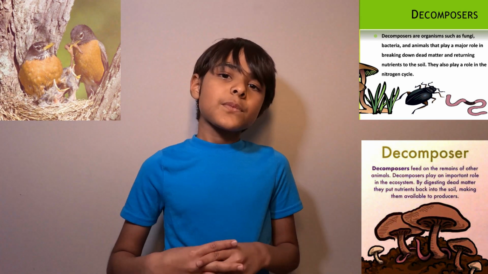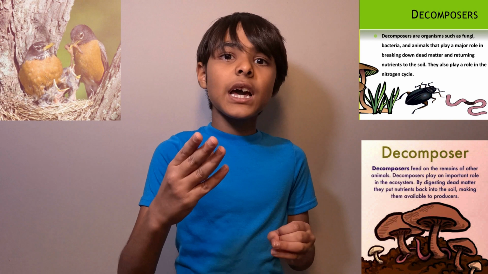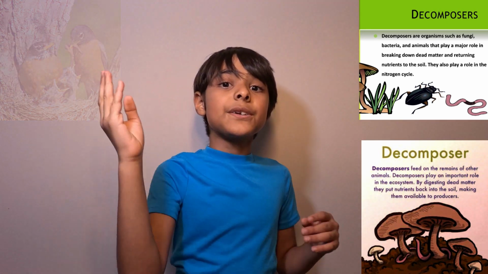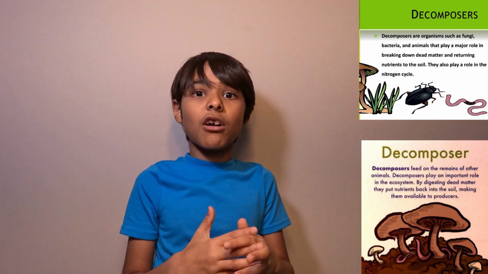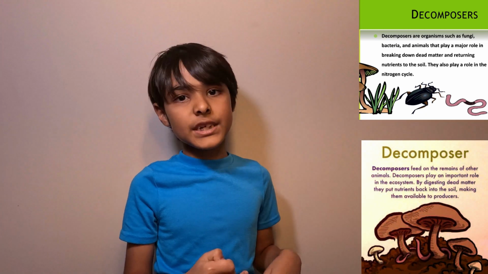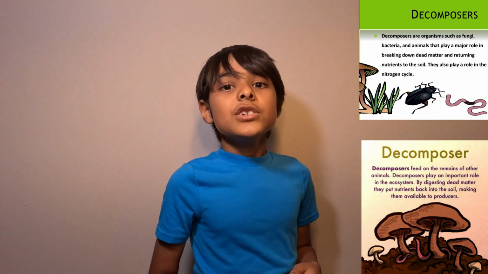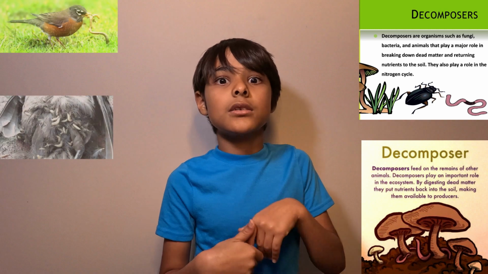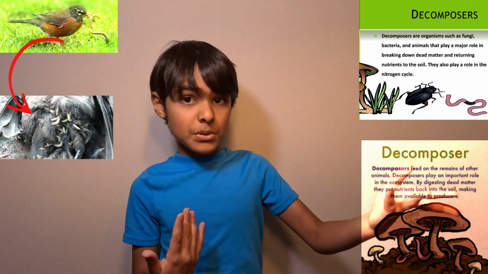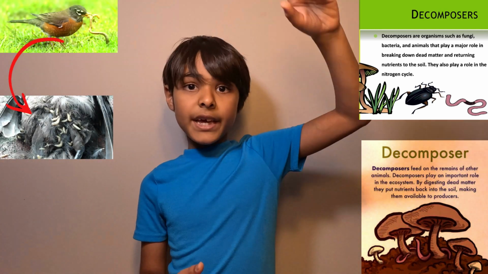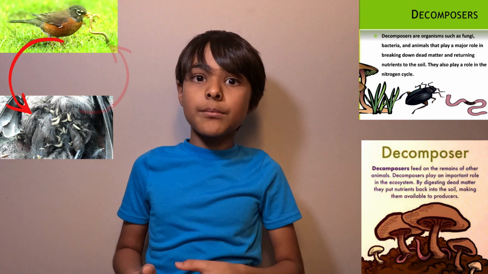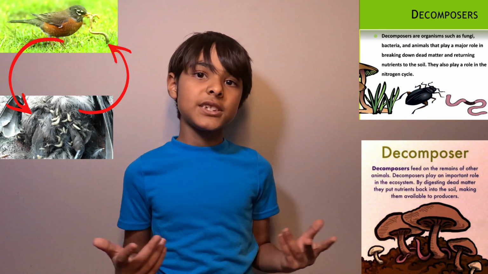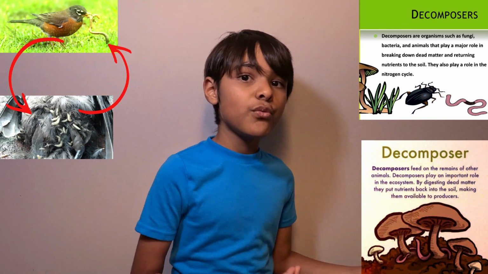So you might have to draw a double arrow because if the bird dies, the worm can eat it, or other decomposers, like some insects. So the worm can eat the dead remains of the bird if it dies. But again, the bird can eat the worm because birds eat worms. So sometimes it gets annoying to do that, but still it's part of a food web or food chain.